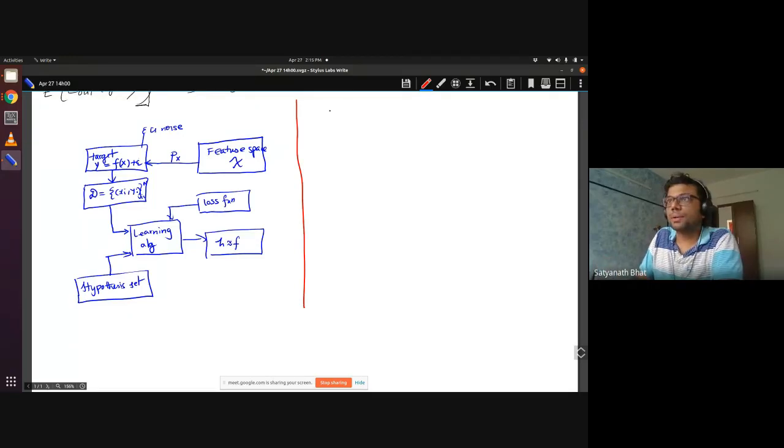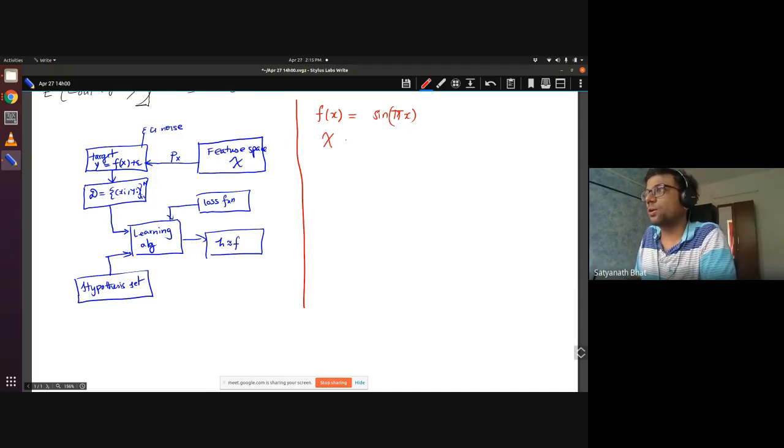In the example, we need to choose every component here, and then I need to tell what happens. So let us pick every component. First, the target. The target f of x is going to be sine of pi x. My feature space X, so my x's are going to be lying in -1 to 1. The distribution over that is uniform. My epsilon is going to be 0, which means it is a noiseless case.